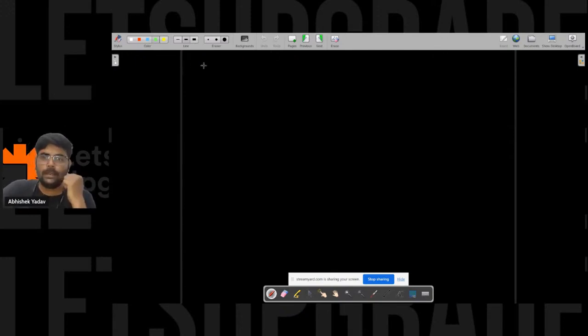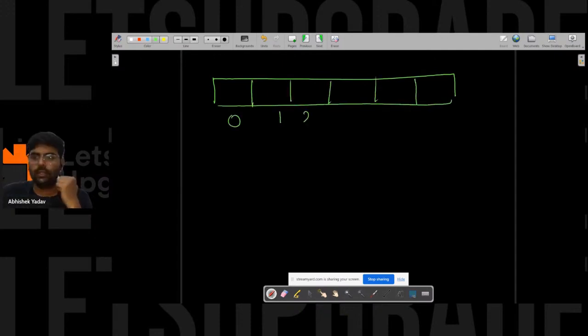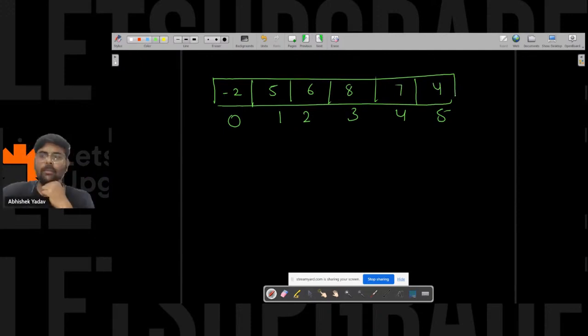This time I have an array. Let's assume this is my array, with indices 0 1 2 3 4 5, and some elements: -2 5 6 8 7 4. All these elements are present in the array.